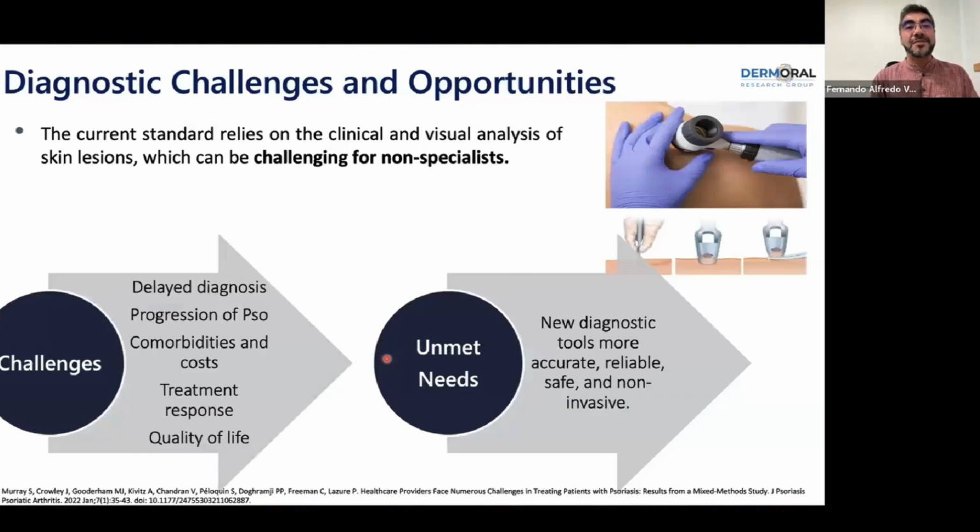But we have some challenges and opportunities because nowadays our diagnosis and treatment of psoriasis is based only on the things that we can see. And this is not an issue for us because we're dermatologists, but for the non-specialists, it's kind of difficult. So we have delays in the diagnosis, progression of the disease, comorbidities and cost, the treatment response, and the quality of life of patients is basically diminished. And we have some unmet needs: new diagnostic tools, and especially safe and non-invasive ones.